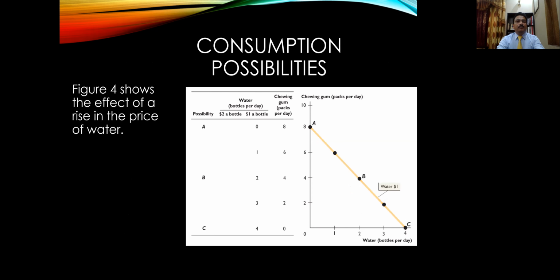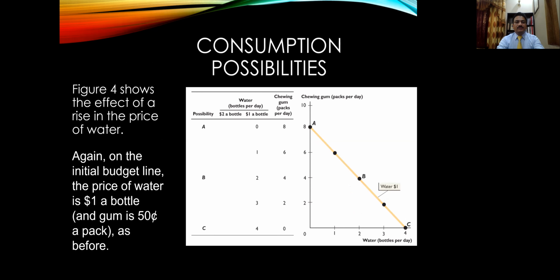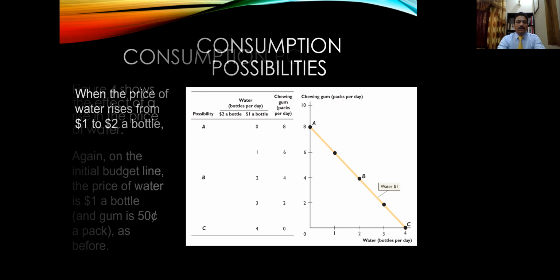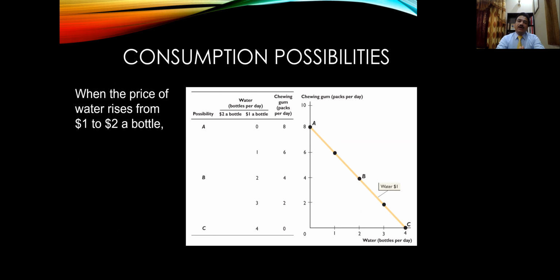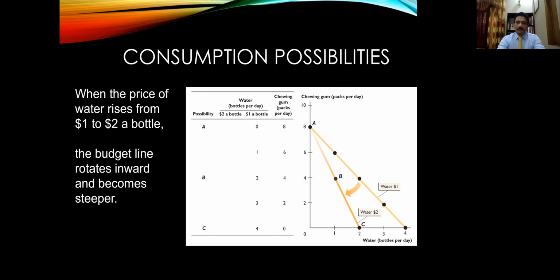And what happens if the price increases? Again, on the initial budget line, the price of water was $1 a bottle, and when the water price rises from $1 to $2, the budget line rotates inwards, and now the consumption possibilities reduce or shrink.